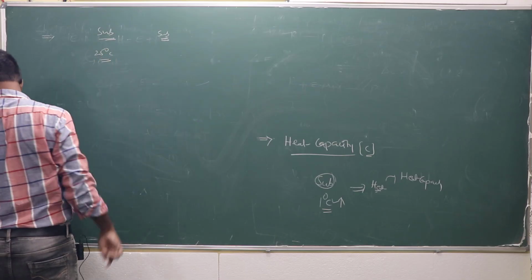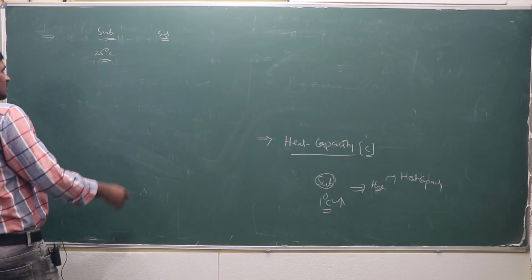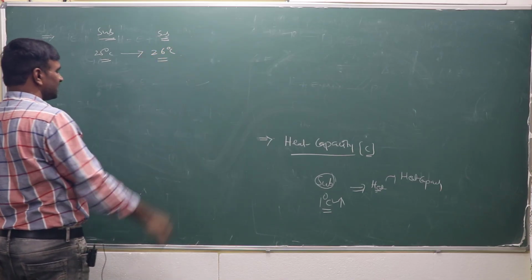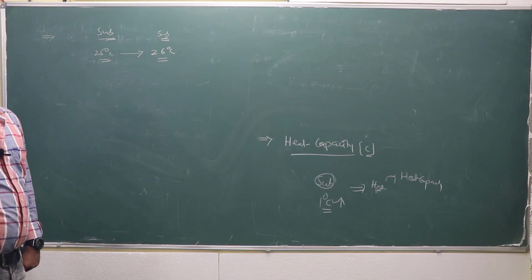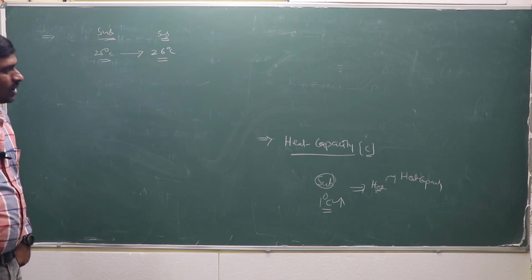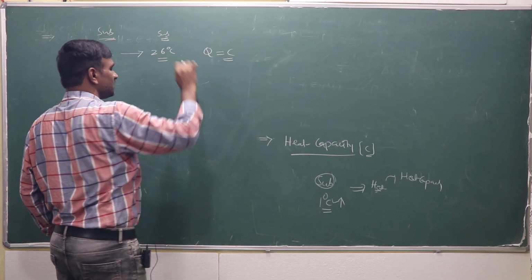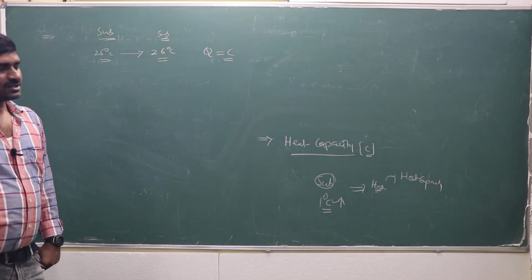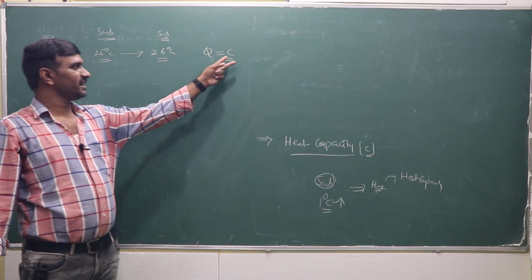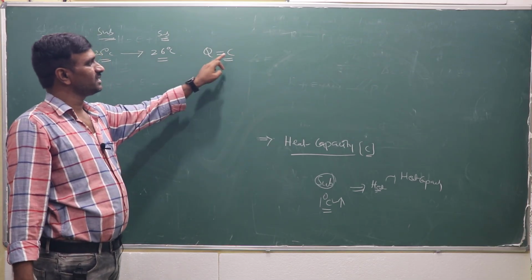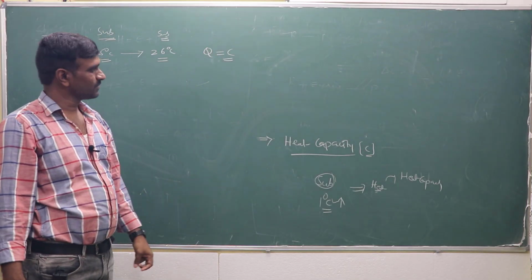To raise the temperature to 26 degrees centigrade, that is a 1 degree rise, how much heat is required? That is called C, the heat capacity.